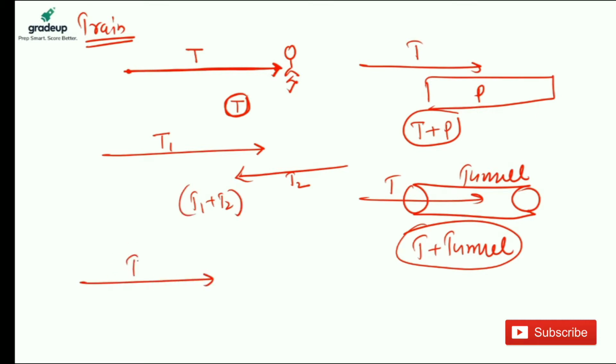If a train crosses the second train in the same direction, then the first train will cover the distance of T1 plus T2 to cross the second train. Always remember one thing: in the case of speeds, this must be subtracted, but in case of distance, this must be added. Take the screenshot and note it in the comment box.